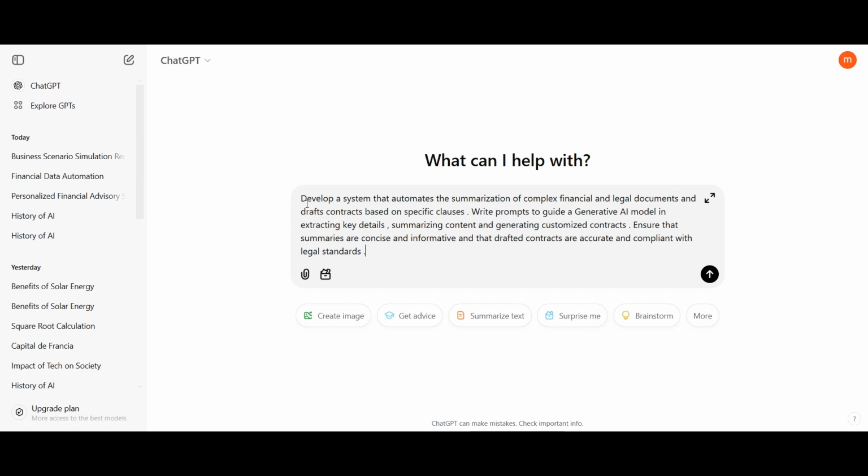Write prompts to guide a generative AI model in extracting key details, summarizing content, and generating customized contracts. Ensure that summaries are concise and informative and that drafted contracts are accurate and compliant with the legal standards. Now, let's see the response.